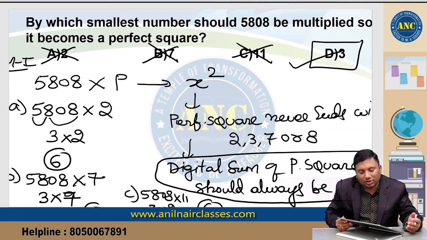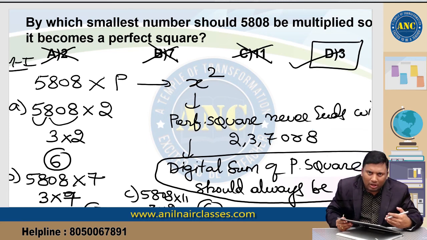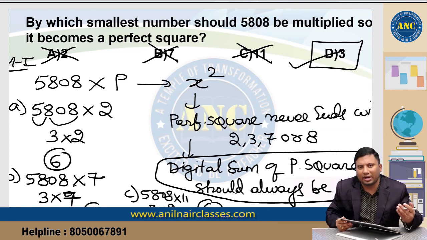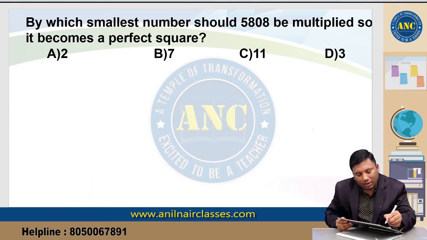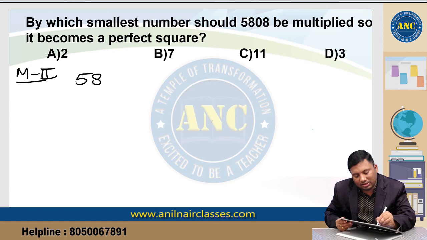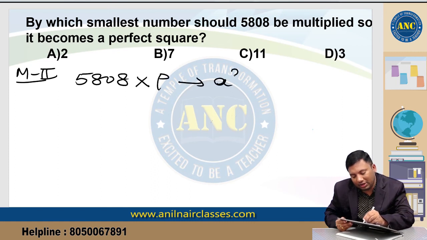One more idea we can do. My idea is to give you different ways of solving a question. It depends upon your practice which method to use. Method 2: suppose the question is 5808 into p should be a perfect square.